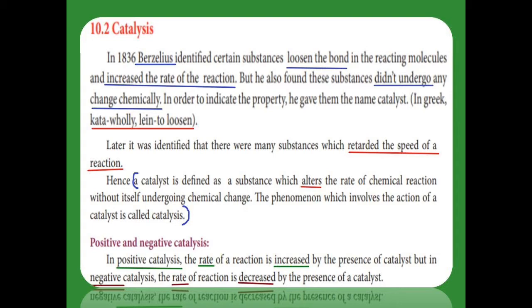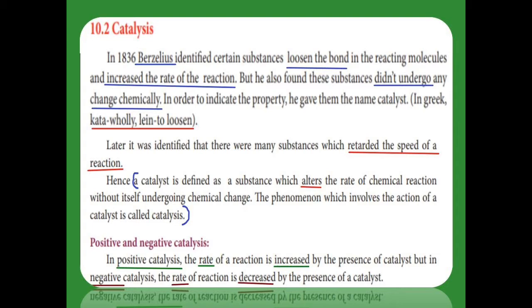But not only do substances increase the rate of the reaction, rate meaning speed of the reaction, some substances retard the speed of the reaction. Retard means decrease the speed of the reaction. So the definition for the catalyst now is: a substance which alters, that means changes, the rate of the chemical reaction and also never undergoes a chemical change during that reaction is called a catalyst. And the phenomenon which involves the action of a catalyst is called catalysis.